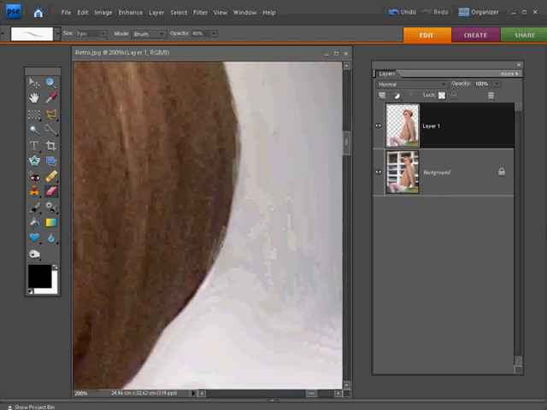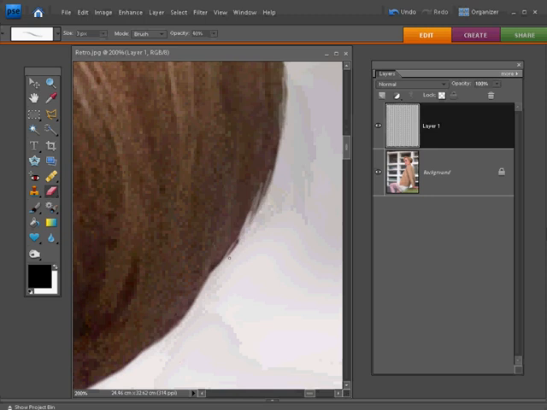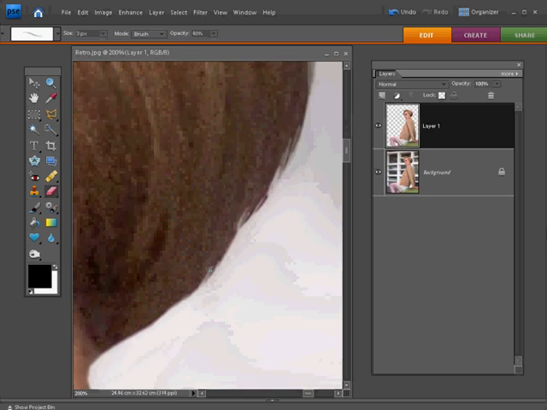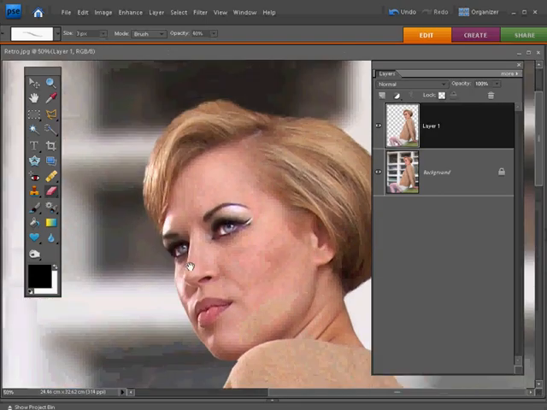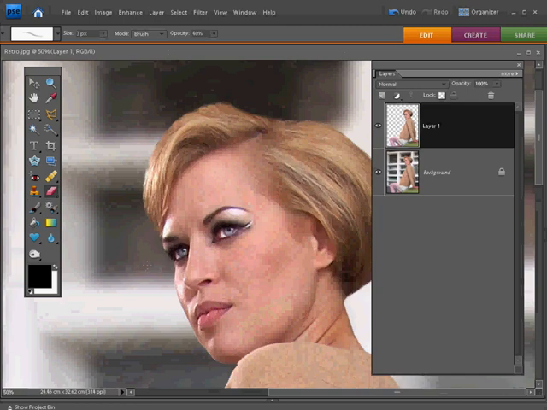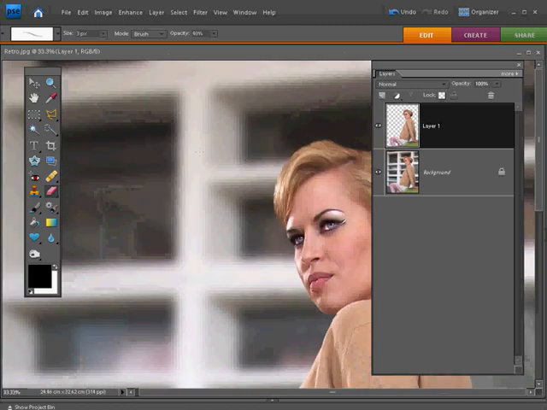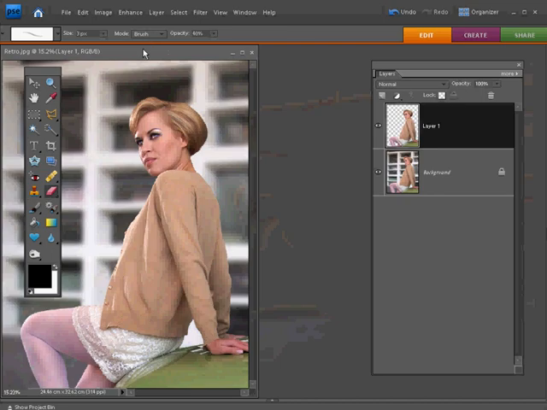I'm just working quite fast, just giving that slight choppiness. That's going to fool the eye of the viewer a little bit more and make them believe that she really was shot against a nicely defocused background. Okay, so that's starting to work okay. We'll zoom out again, and as I say, it just adds that little bit of texture around the edge so that the whole image begins to work a bit more convincingly.